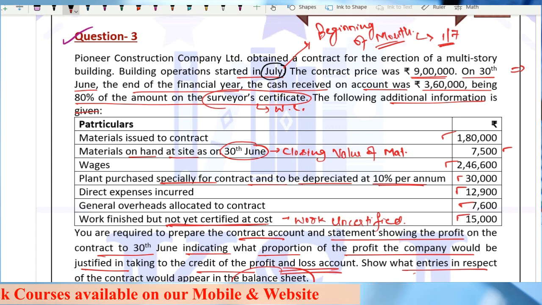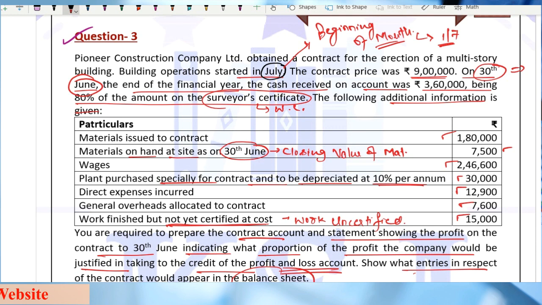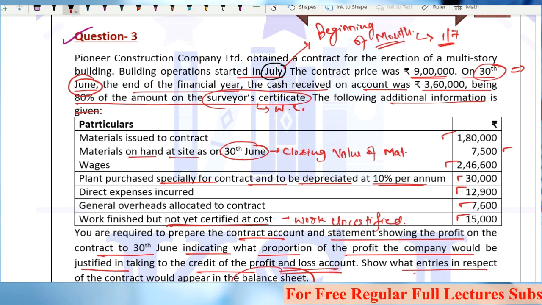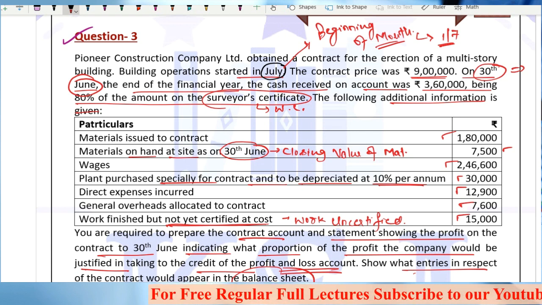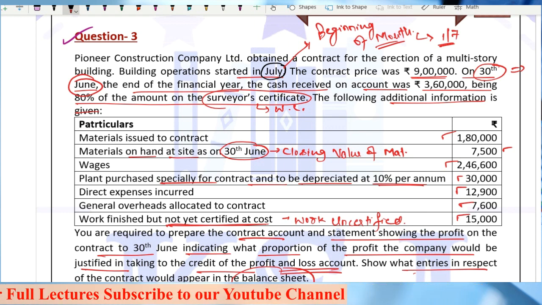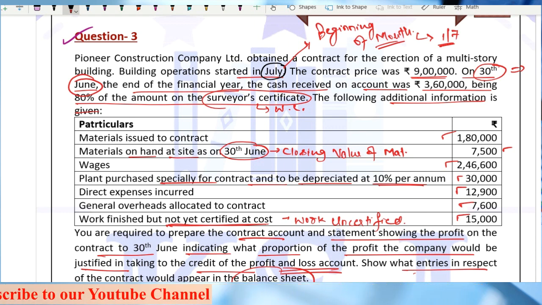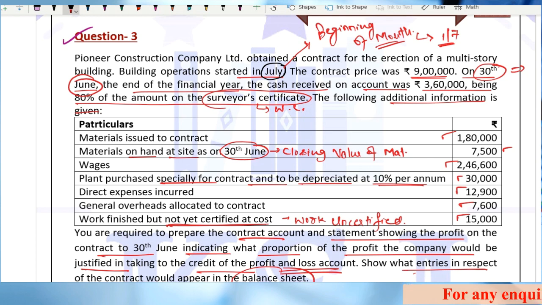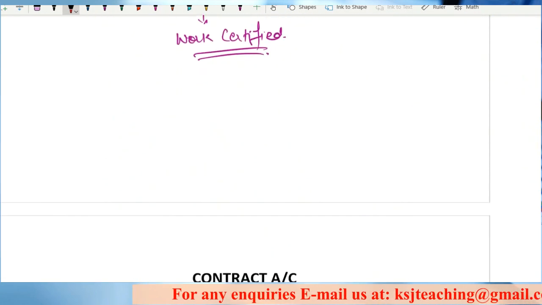And the other information given is for the 30th of June. Now 1st of July to 30th of June next year means this information is for a complete 1 year. So nothing to worry about, sir. If it is for 1 year, then good to go. But if it is for less than 1 year, then you have to be very, very careful with this. Right? Let's see the solution.